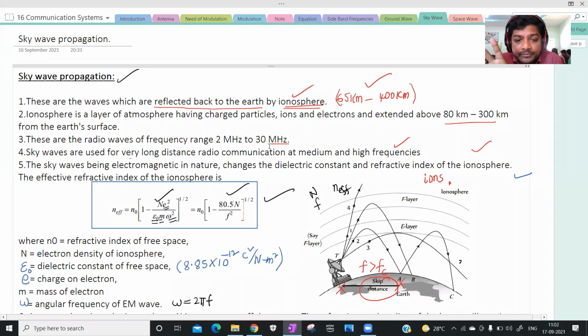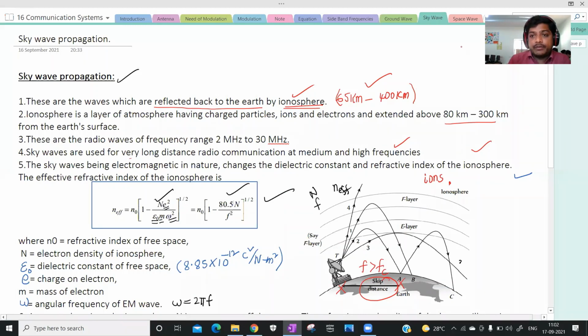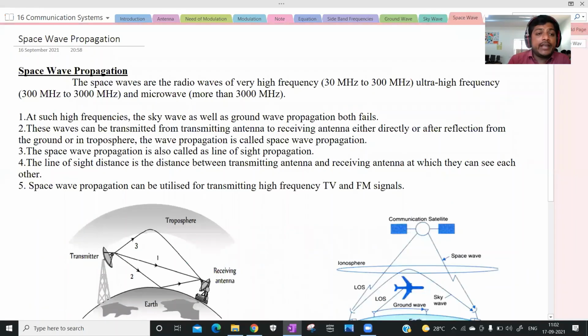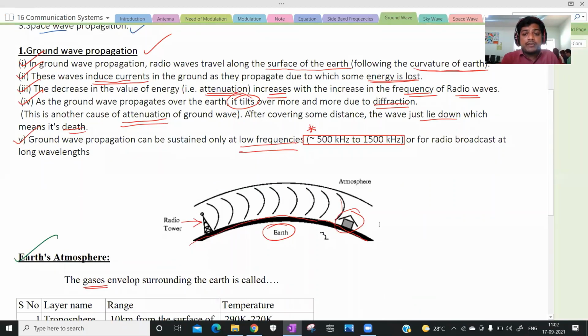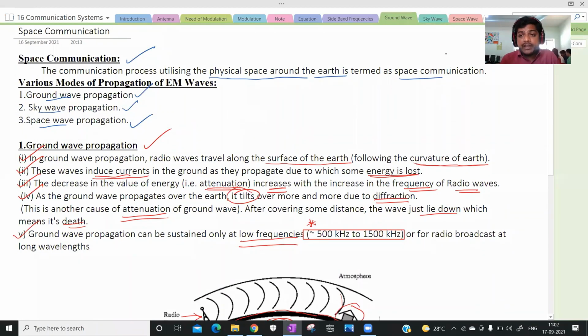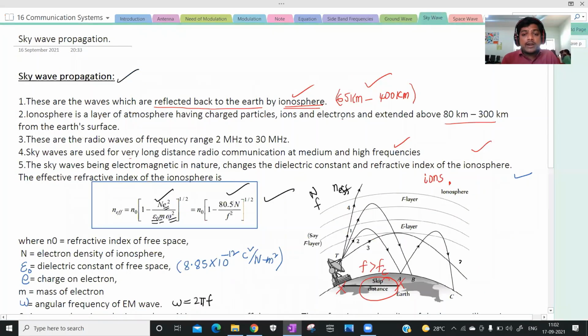Right. Next, what is the last one? The last one is space wave propagation. What is the space wave propagation? For example, the ground wave propagation is suitable for lower frequencies, right? And the sky wave is for some moderate frequencies.